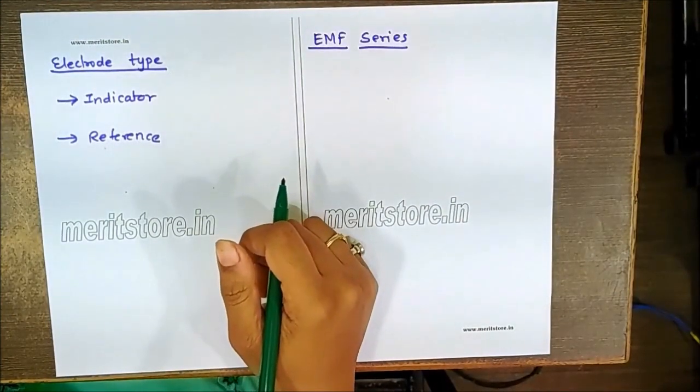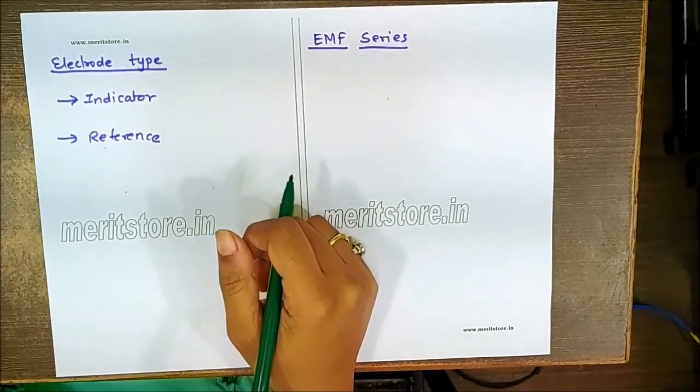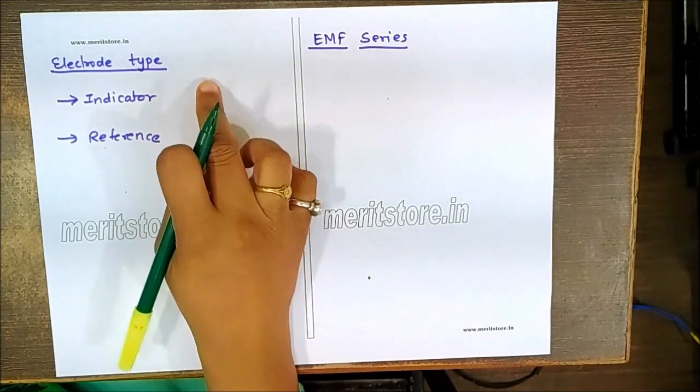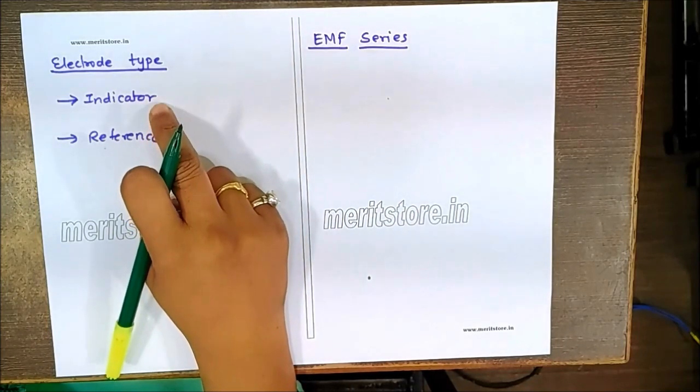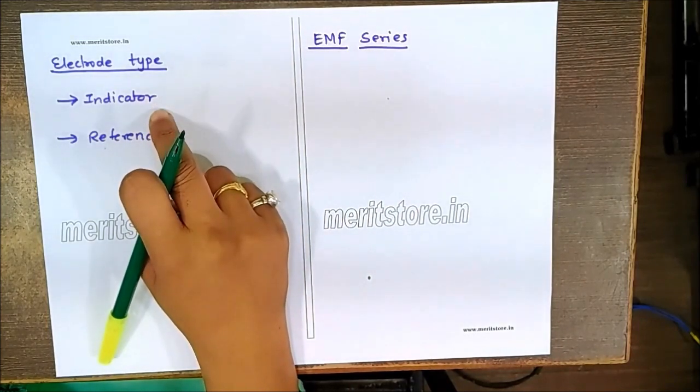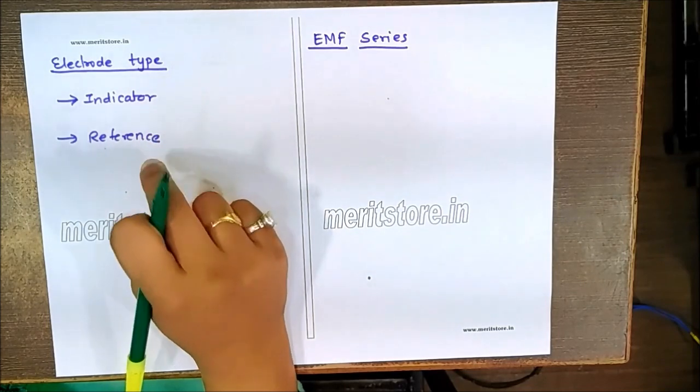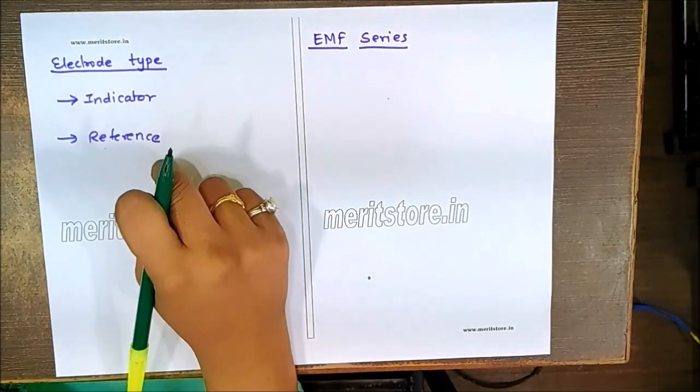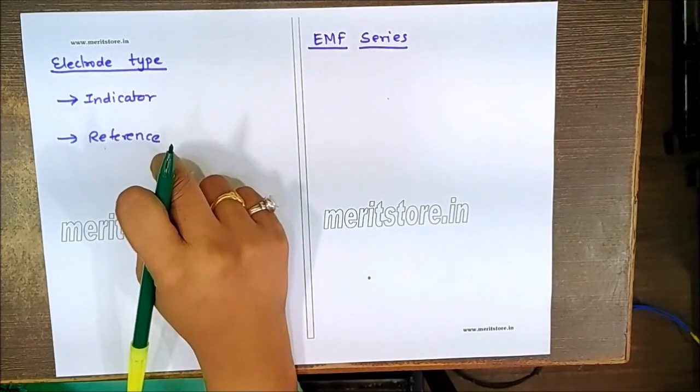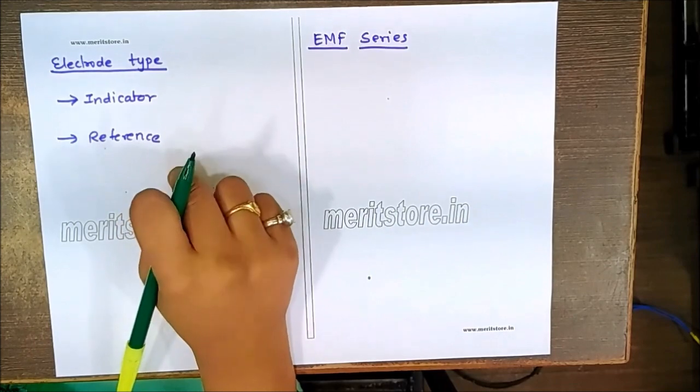Now there are two different types of electrodes. One is the indicator electrode, whose potential totally depends on the concentration of the particular ion present in the solution. While the electrodes which are arbitrarily chosen and whose potentials are fixed, we call them reference electrodes.